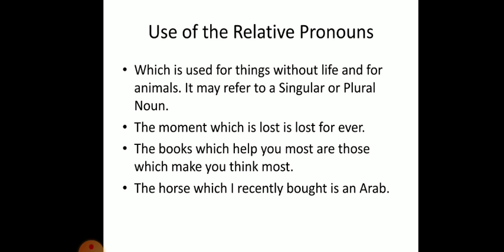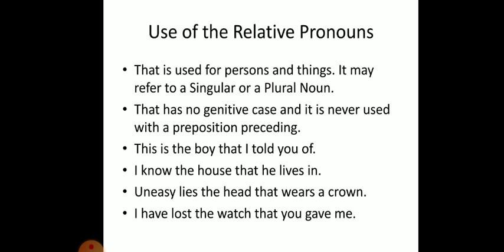Now let's have a look in detail at the use of the relative pronoun which. It is used for things without life and for animals. It may refer to singular or plural nouns. Here are some examples. The moment which is lost forever. The books which help you most are those which make you think most. The horse which I recently bought is an Arab.